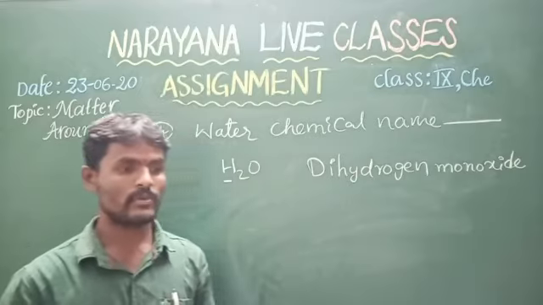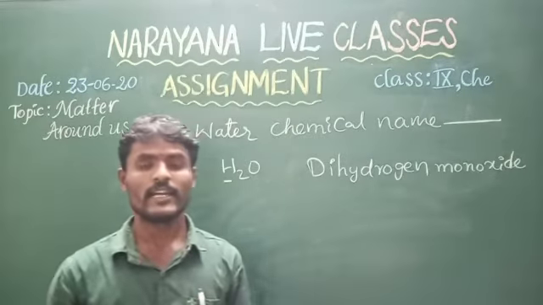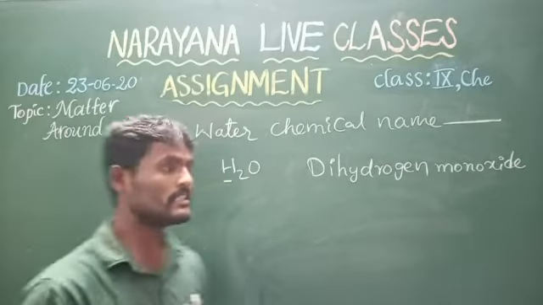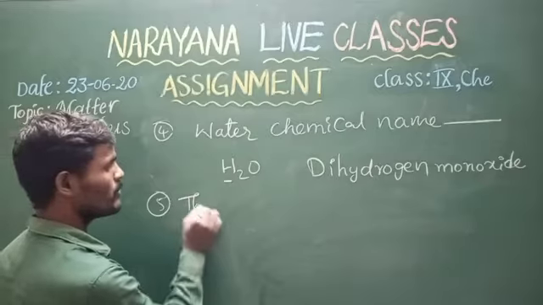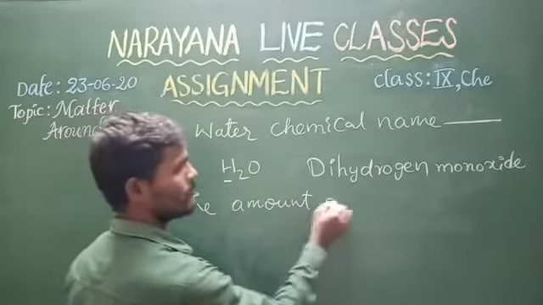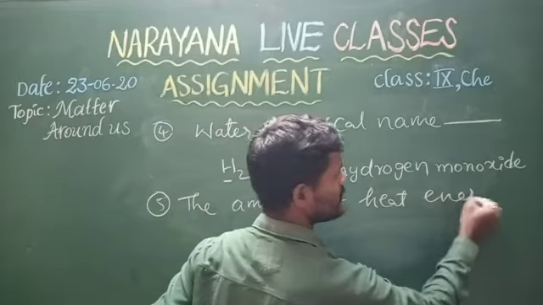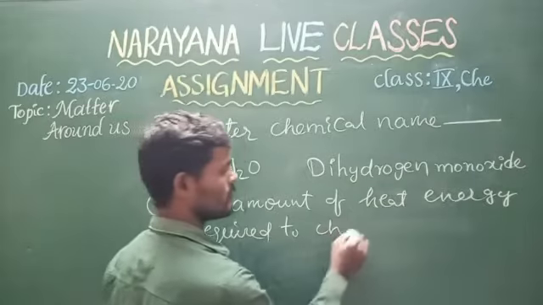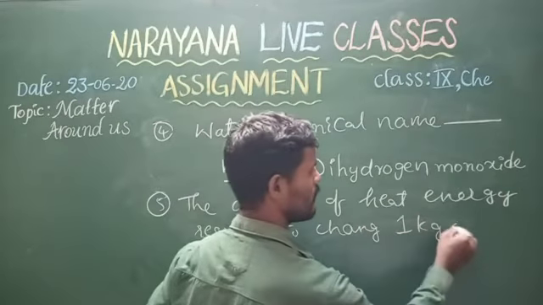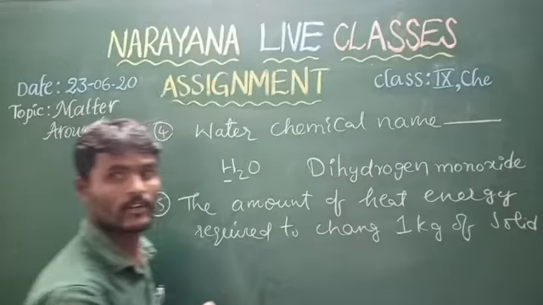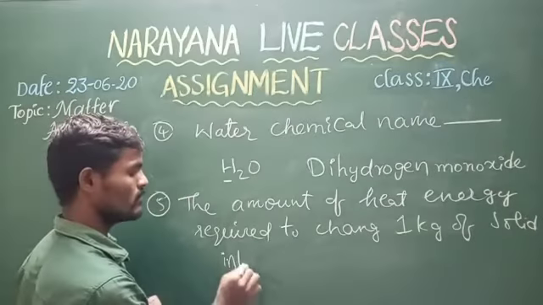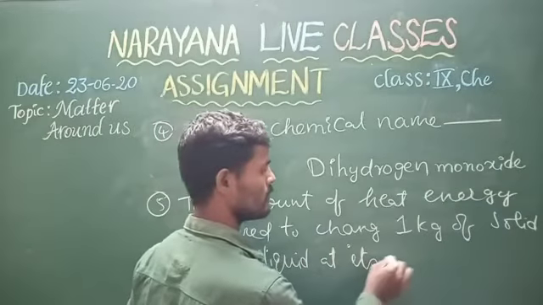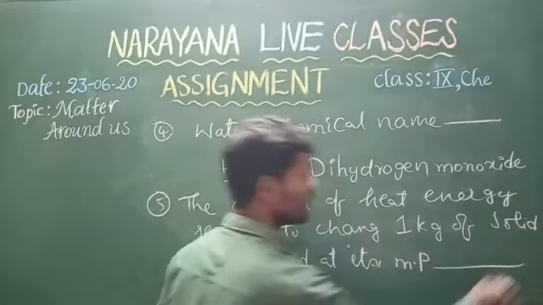Next, the fifth question: the amount of heat energy required to change 1 kilogram of solid into liquid at its melting point is called dash.